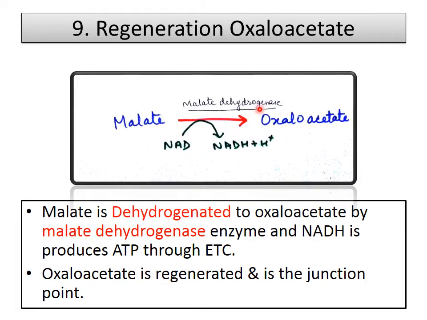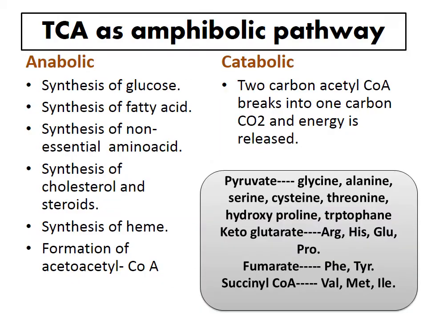This malate is then converted into the last, that is oxaloacetate, in the presence of malate dehydrogenase enzyme. Here also NADH is synthesized. This NADH produces ATP by oxidative phosphorylation, and this oxaloacetate which is regenerated then enters into the TCA cycle again.